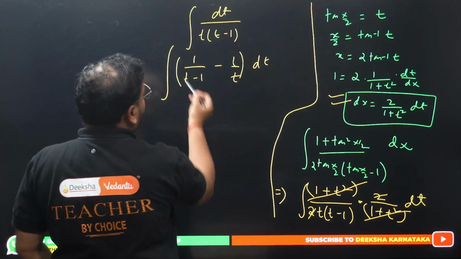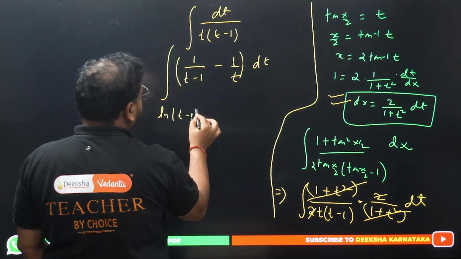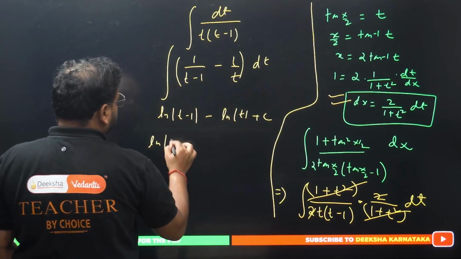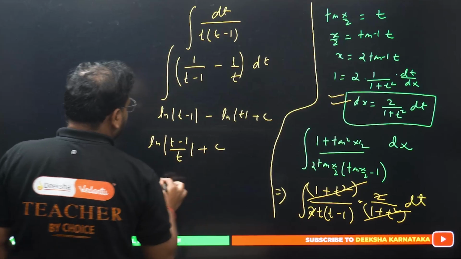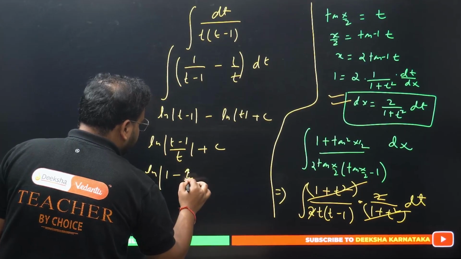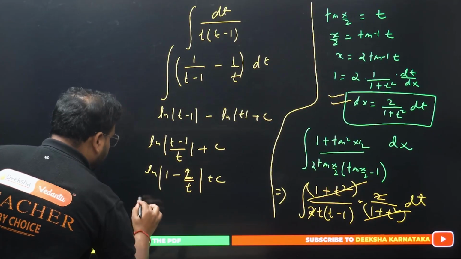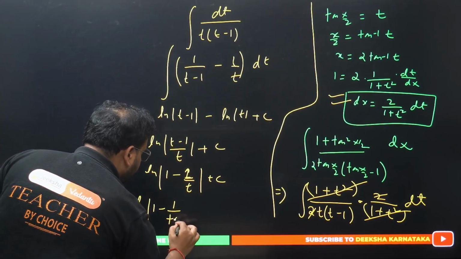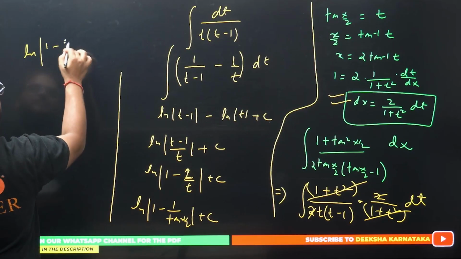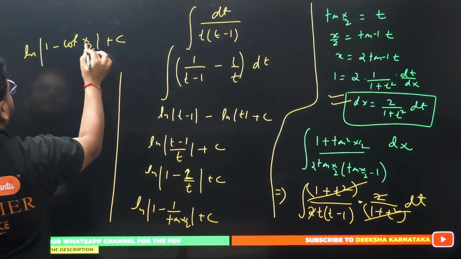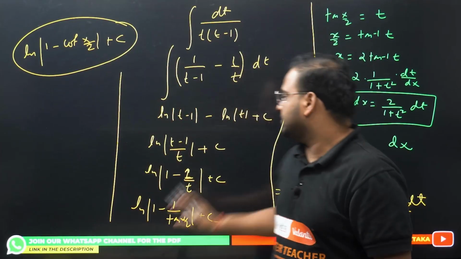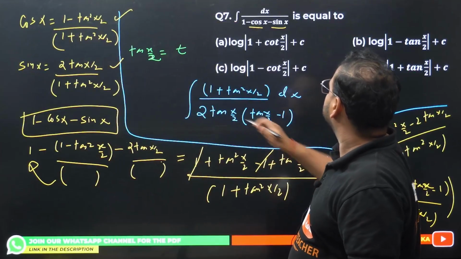So this is correct. Now you can integrate this. You'll have ln of t minus 1 minus ln of t plus c. This becomes ln of (t minus 1) by t plus c. What do I get? ln of 1 minus 1 by t plus c, which is ln of 1 minus 1 by tan x by 2 plus c. What do I get? ln of 1 minus cot x by 2 plus c. Please check: 1 by t means 1 by tan, and 1 by tan is cot. What is the option? The option is c, right?